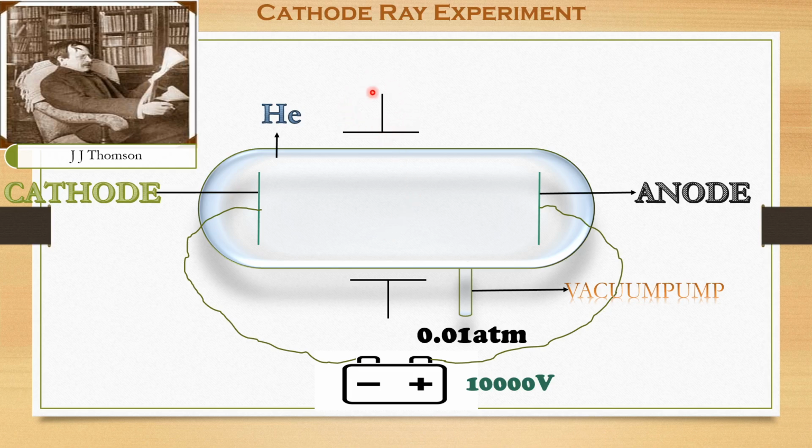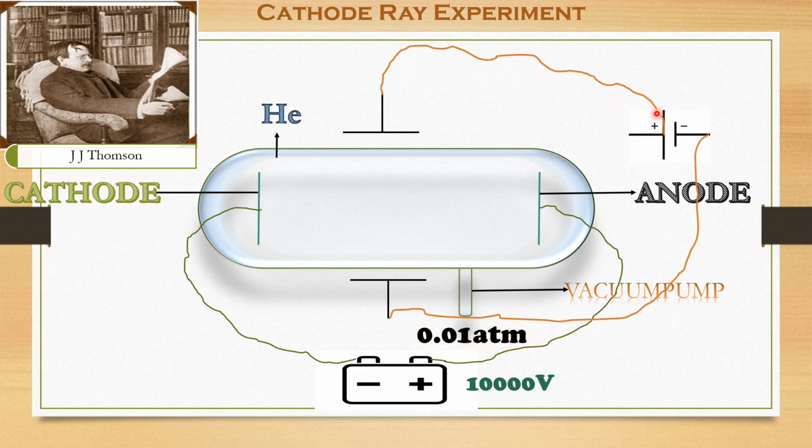One is connected to the positive terminal of a battery and the other to the negative terminal of another battery. The electrode connected to the positive terminal is called the anode, and the one connected to the negative terminal is called the cathode.